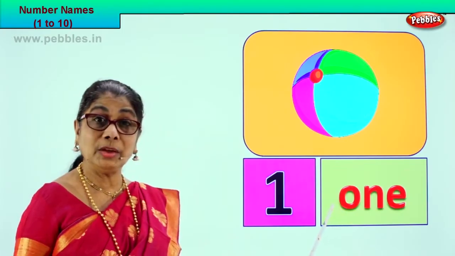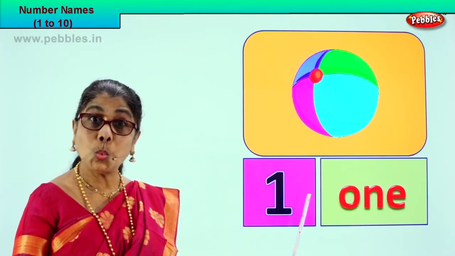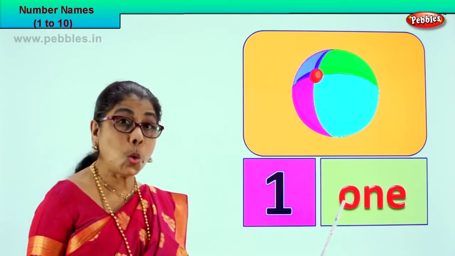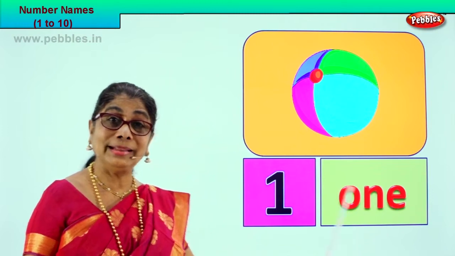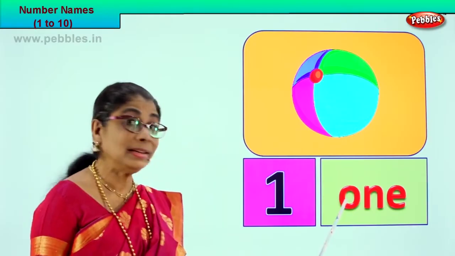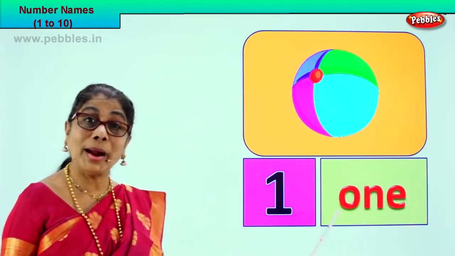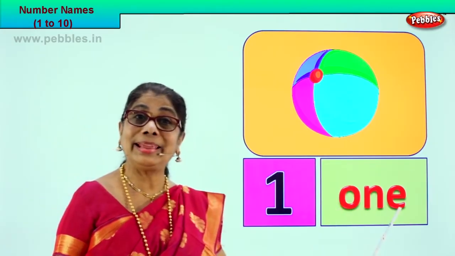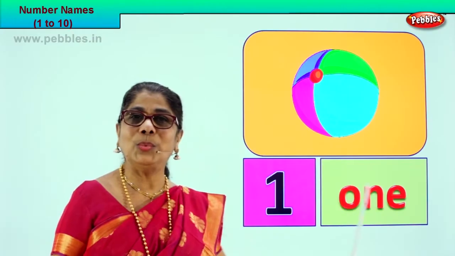In words. Now you have to write, this is the number. Now we are going to learn to write it in words. O-N-E. This is number 1 and O-N-E is 1 in spelling, in words.